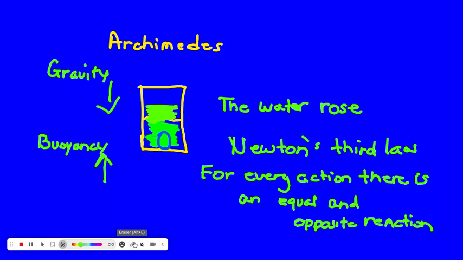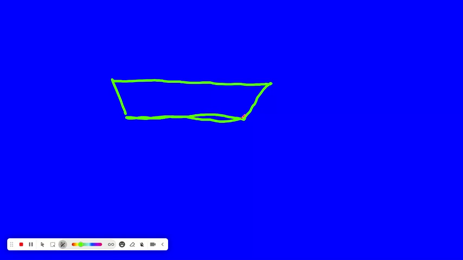Let's clear this out. Make a boat. So if we made a green boat, this giant boat, the shape of the boat matters. The shape has to be designed so the boat can displace a volume of water.